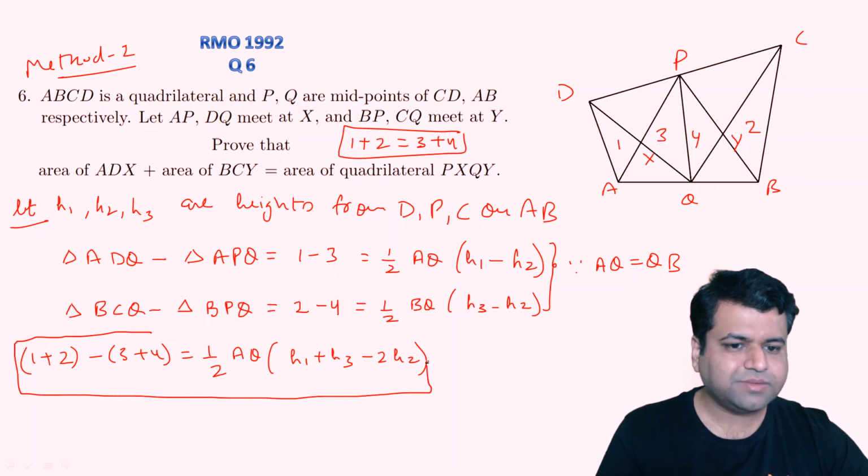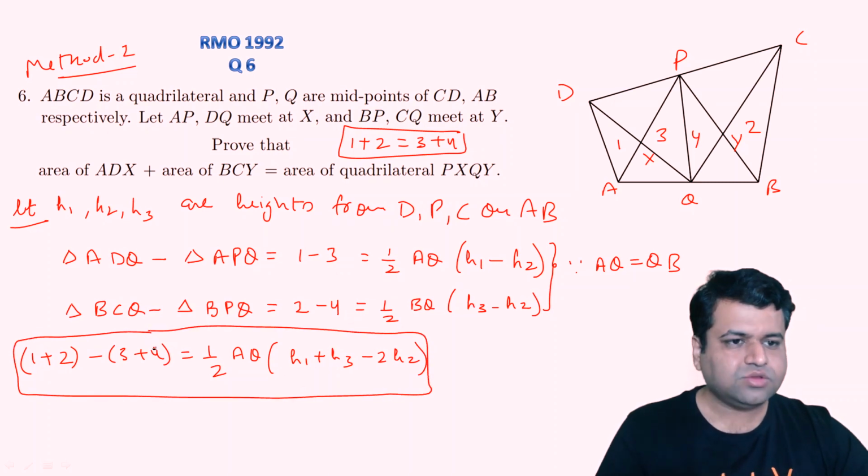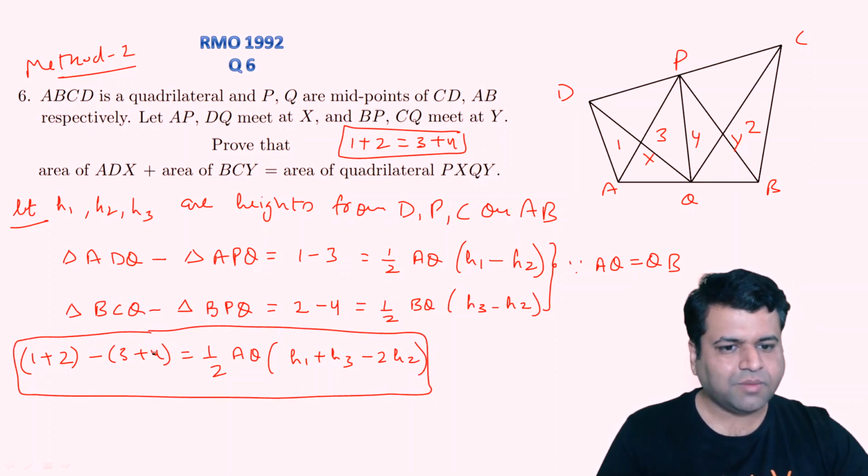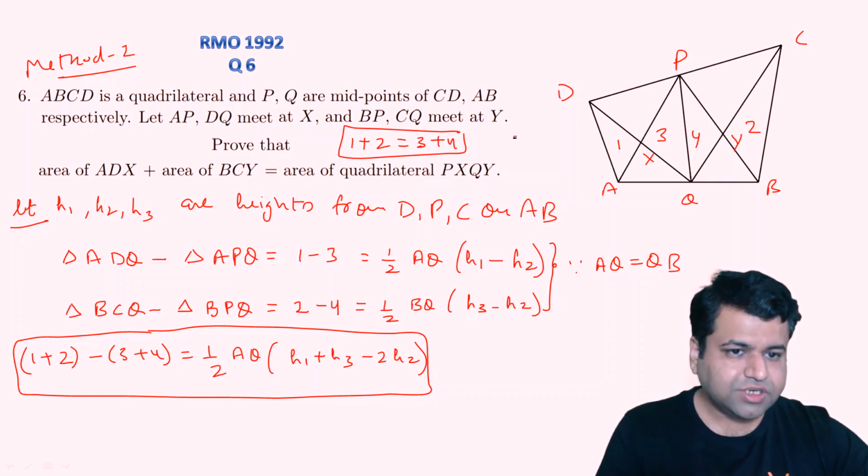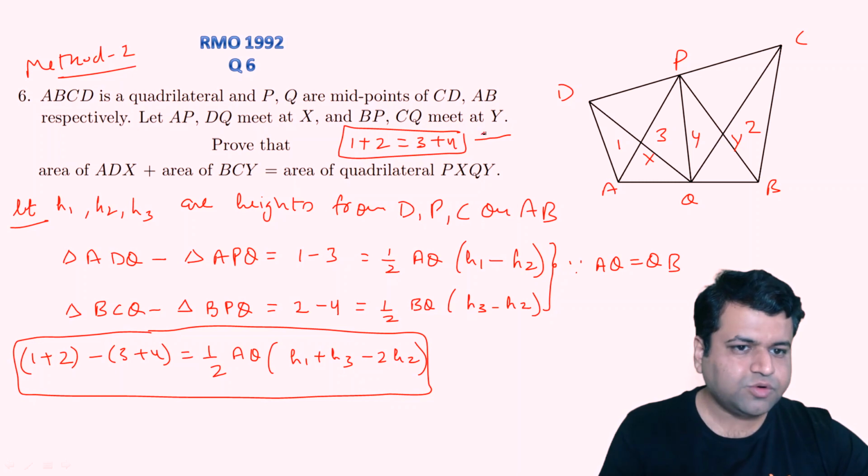I hope you are understanding up to here, okay? So we simply applied the area of the triangle formula and found this out, okay? But in the question, if you see clearly, we need to prove that 1 plus 2 is equal to 3 plus 4.